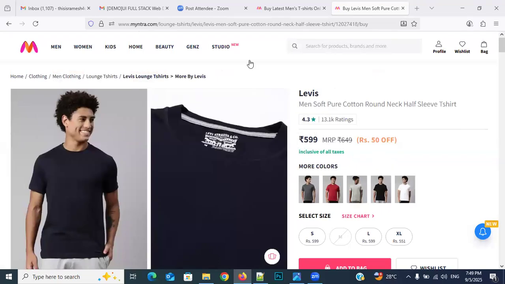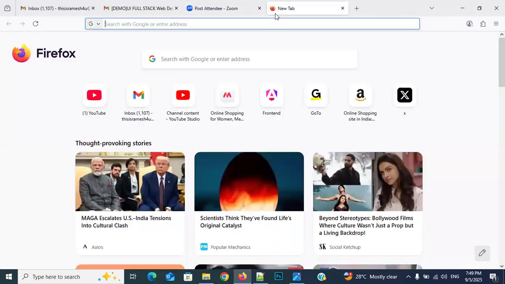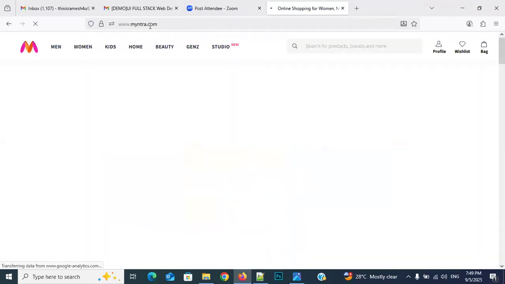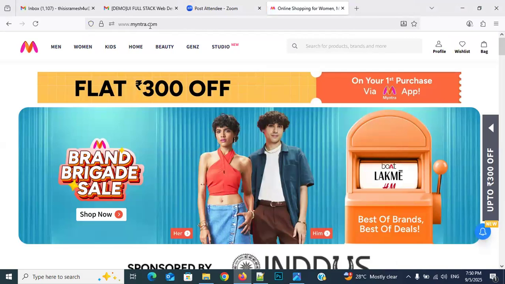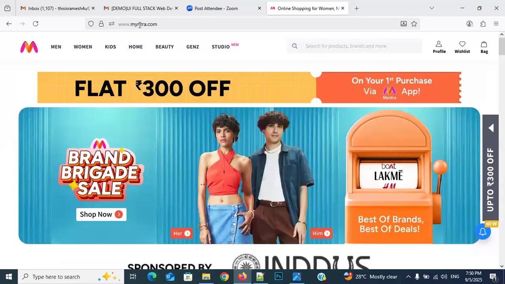For example, see it, everybody, what I am typing. What I am typing here in the URL, Myntra.com or not? So whenever you type Myntra.com here, automatically this page is coming or not? Yes, sir. Am I giving any prompt like open home page, open about page? No. Whenever I type Myntra.com, automatically this page is coming. Why? Because this domain name is linked with the Myntra.com related hosting space also. From that, automatically this page is coming.